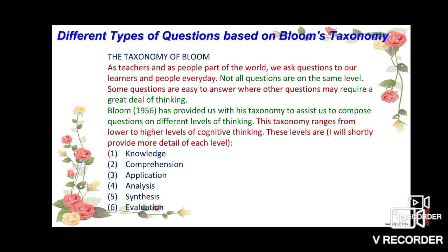Bloom's taxonomy ranges from lower to higher levels of cognitive thinking. I will shortly provide more details of each level. There are 6 levels. Bloom's taxonomy gives these cognitive levels of thinking: first knowledge, second comprehension, third application, fourth analysis, fifth synthesis, and sixth evaluation. These are the 6 steps of Bloom's taxonomy.